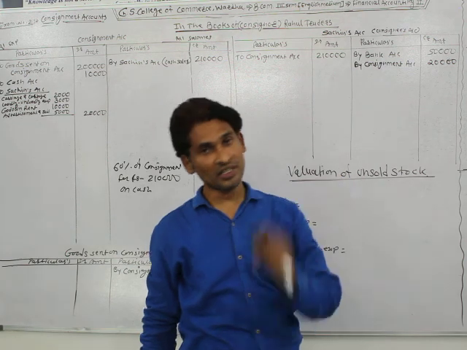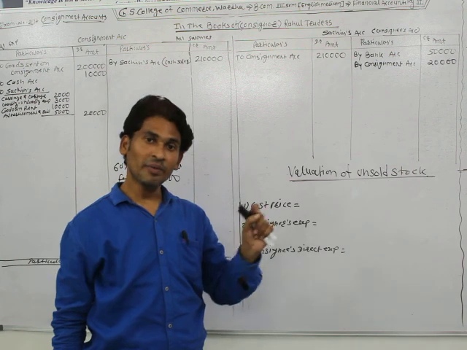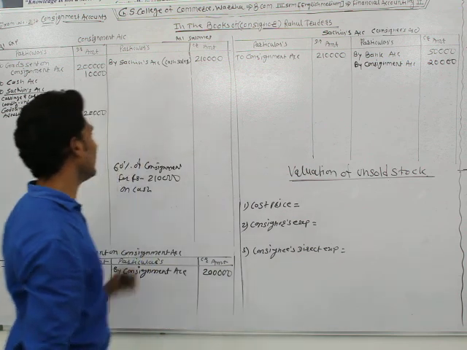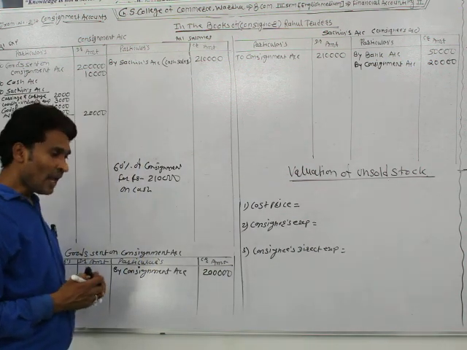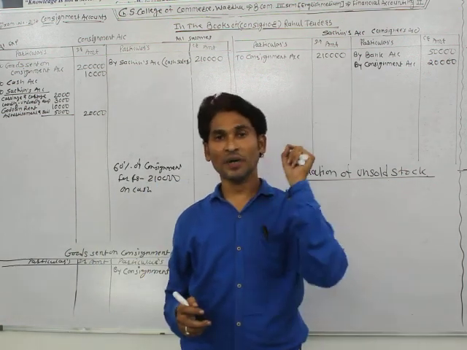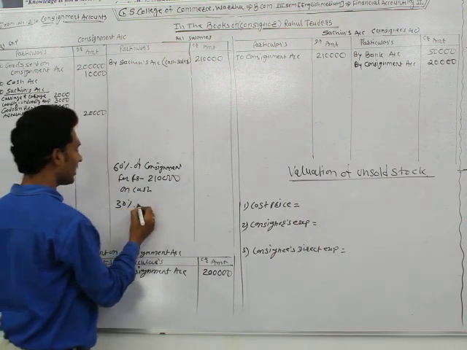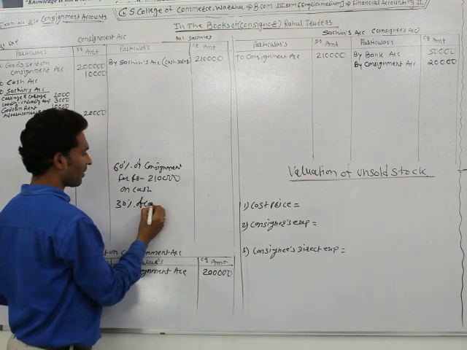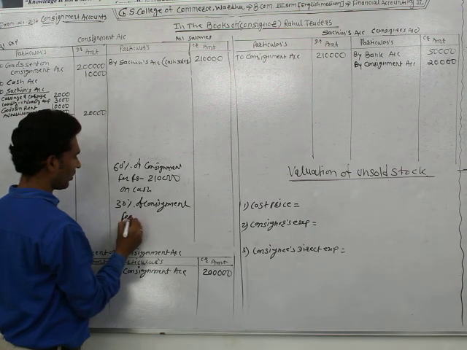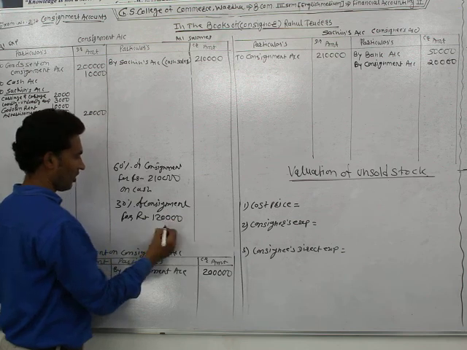At that time the consignee passes the journal entry: Sachin's account debit, consignee's account debit, and it's a consignment's income, so consignment account credit. That is the entry. As well as that, the consignee, Sachin, sold 30% of consigned goods for rupees 1,20,000 on credit.